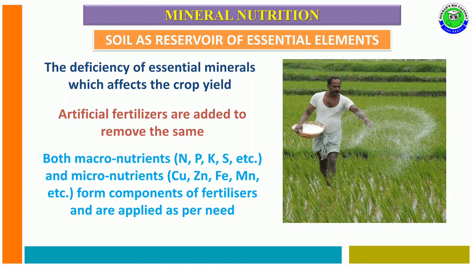That is the technique to get more yield in agriculture, by providing fertilizers. So fertilizers are nothing but the mineral nutrients which are essential for plant growth and development that can be artificially supplied. So it is a concept related to the importance of mineral nutrients, and soil is a reservoir for all essential nutrients.